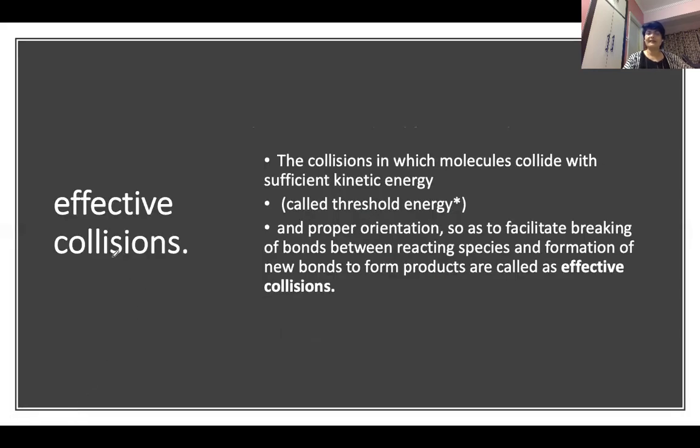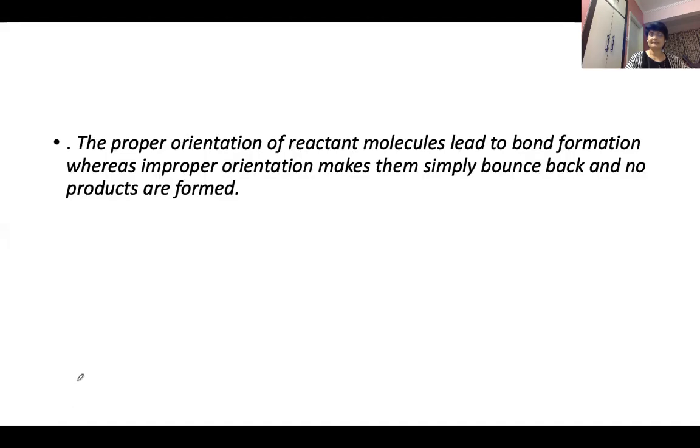Now next we are taking more for effective collisions. They should collide with sufficient kinetic energy. They should have proper threshold energy, and next is proper orientation, so that they can break their bond easily. Proper orientation of molecules leads to bond formation, whereas improper orientations make them simply bounce back and no products are formed. It is represented by small p, proper orientation.